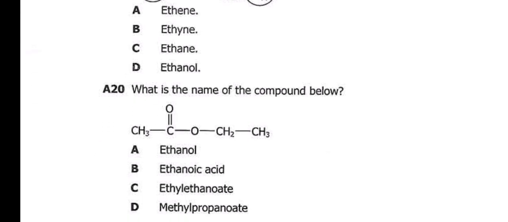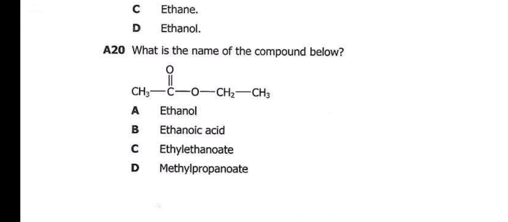Then what is the name of the compound below? So we have CH3COOCH2CH3. How are you able to identify the name of the compound? That's the first thing you can ask yourself. First of all, count the number of carbon atoms that are there.